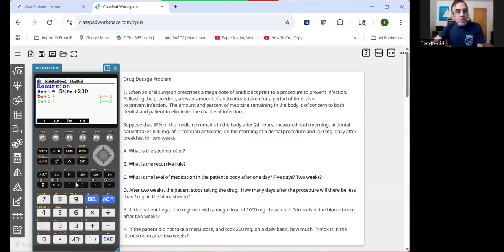So what we can do is we can put in a restriction. Parentheses, I'm going to go to catalog. And I'm going to store the less than or equal to sign. Let me put my variable of n in here. And we want to go with 14, less than or equal to 14. Let's press execute. Let's go back to our table that we had. Well, let's see here. I got to go press exit and change my set with the initial value of 800.